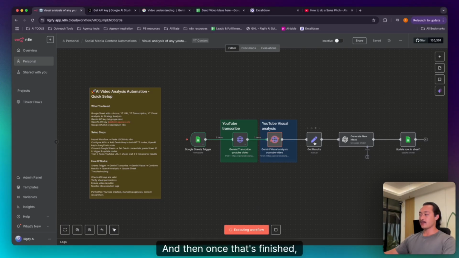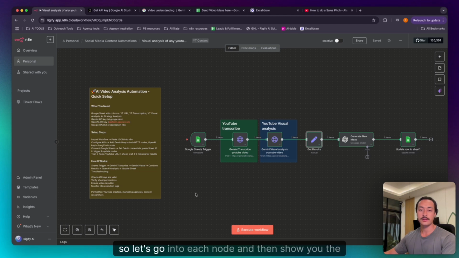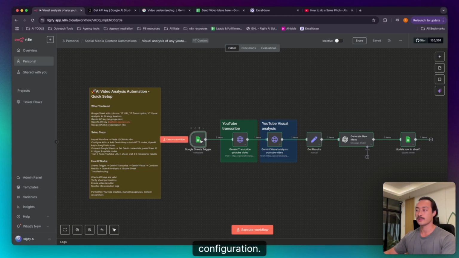And then once that's finished, it's going to pass those results into an OpenAI node that we've prompted to generate any new ideas, and then update that row back in the spreadsheet with the visual analysis and the transcription and the new ideas that we've created. Okay, so let's go into each node and show you the configuration.